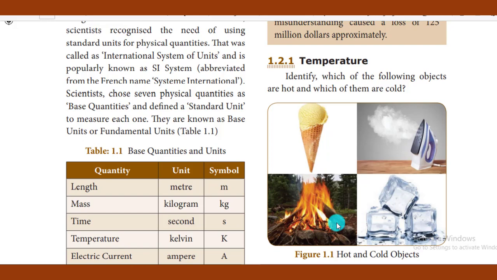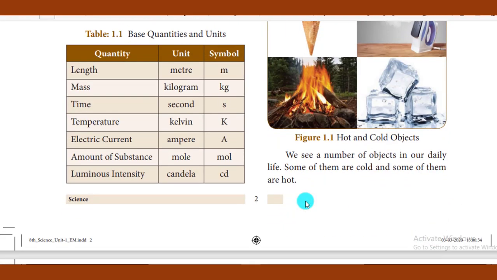You should not think that only heat produces temperature. Both coldness and hotness relate to temperature. In the case of cold bodies, the temperature is very, very low. In the case of hot bodies, the temperature is very high, that is, the average kinetic energy of the molecules is high. This you can study in higher classes, 9th and 10th standard, when you will study the kinetic energy of the molecules in detail. Now I hope you can understand temperature very well.